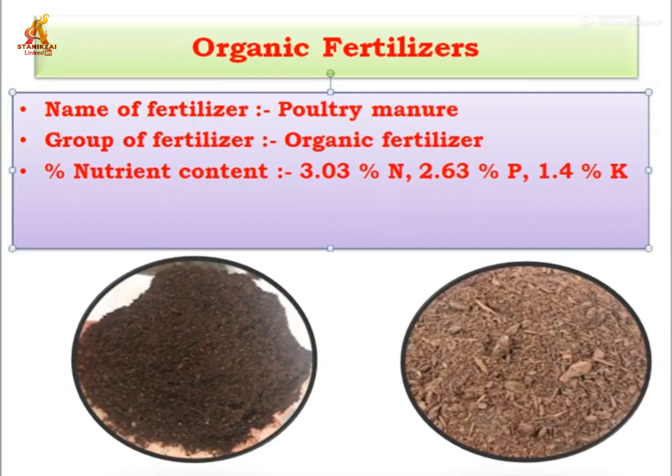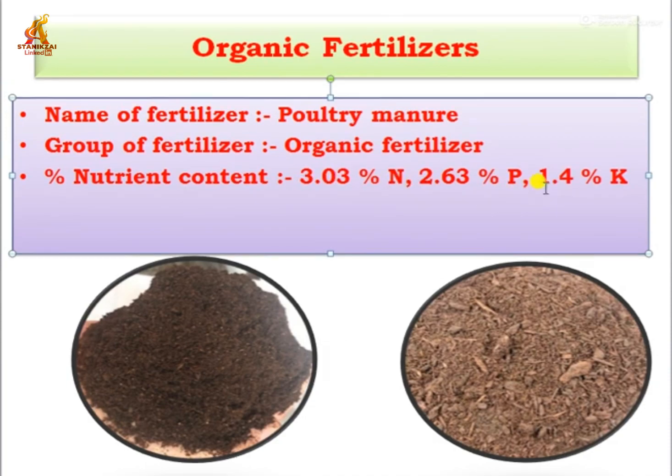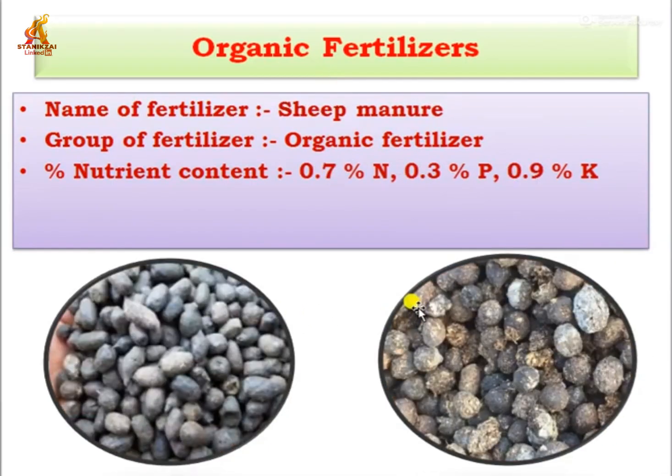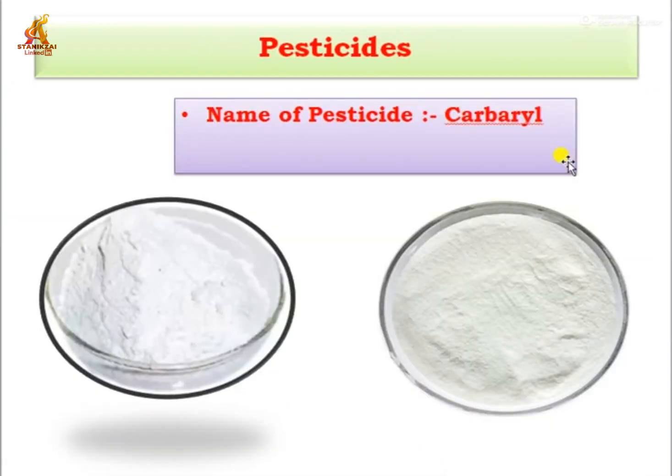Next one, poultry manure. This is also a very popular organic fertilizer. It contains 3.03% nitrogen, 2.16% phosphorus, and 1.4% potassium. Next one is sheep manure. This is also a very popular organic fertilizer. It contains 0.7% nitrogen, 0.3% phosphorus, 0.9% potassium. These are all the chemical, organic and inorganic fertilizers.